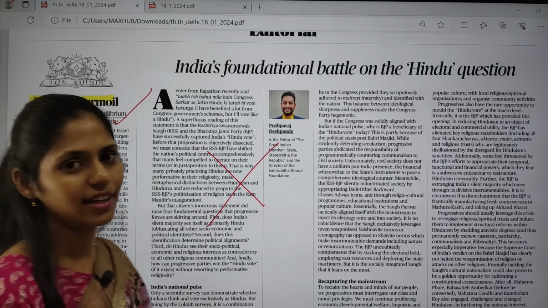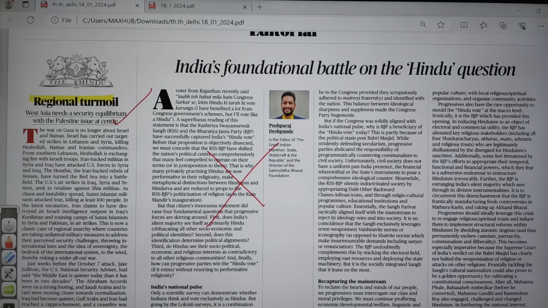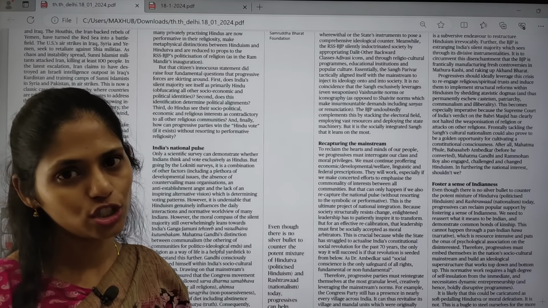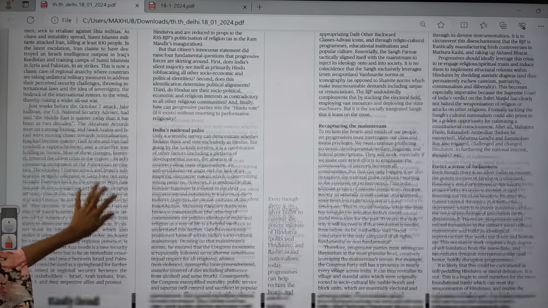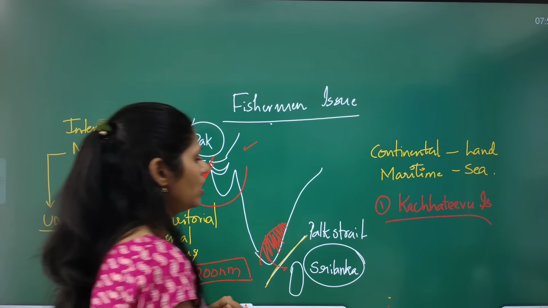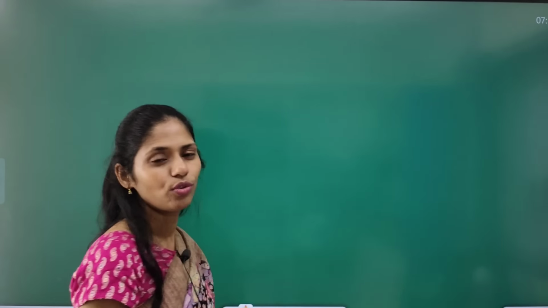because the US and UK came up with airstrikes, and even Pakistan is condemning that. Okay, so because of this, yes, we are going to see this topic in detail, and this topic is important from your GS paper 2 international relations point of view. And now let us move on. Next topic is about a search for deterrence in the Red Sea. There are lots of dimensions that you have to see, so now let us see what dimensions you can think of.